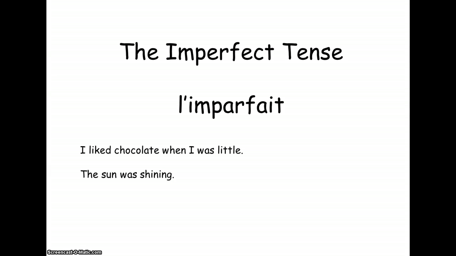We call it the imperfect tense historically because the difference from the perfect tense is that things in the imperfect tense don't have to be completed. And the sun was shining doesn't tell you anything about whether the sun is still shining. It may still be shining, and you could still say the sun was shining. So in the imperfect tense, the past tense event can be incomplete.